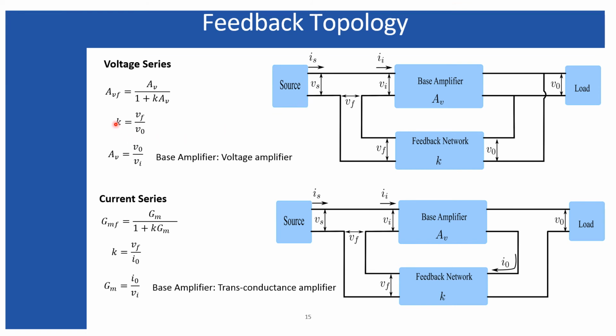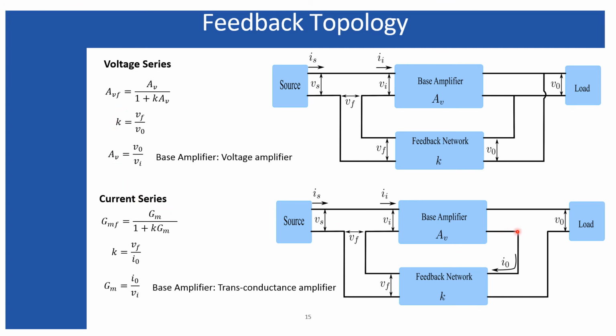Therefore, the feedback factor will be the ratio Vf divided by Vo. It is a unitless ratio, and similarly Av, the open loop gain, also is a unitless ratio, the ratio of output voltage to input voltage. And this expression is a well-known expression for the closed loop gain.